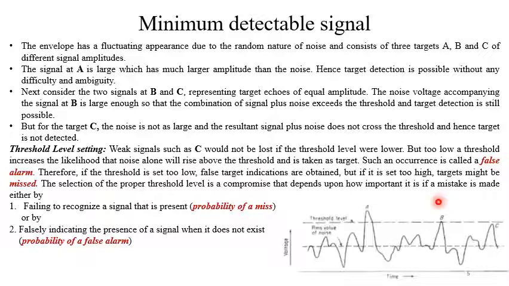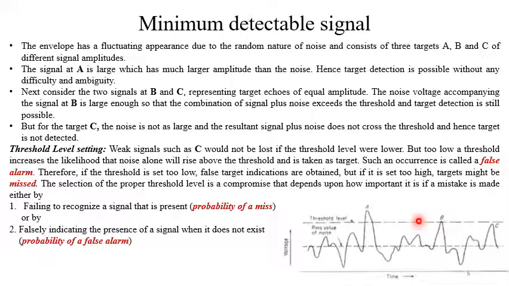Therefore, if the threshold is too low, false target indications are obtained. But if it is set too high, the target might be missed. That means if the threshold is set right here, the A target will be above the threshold, but the B target will be below it.